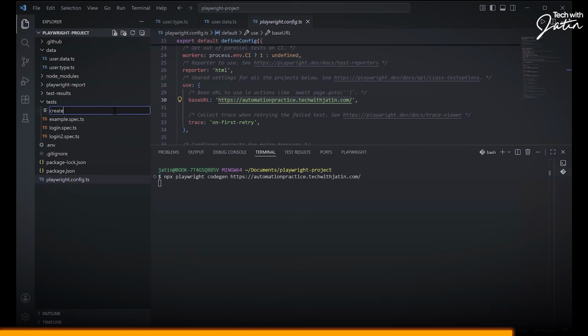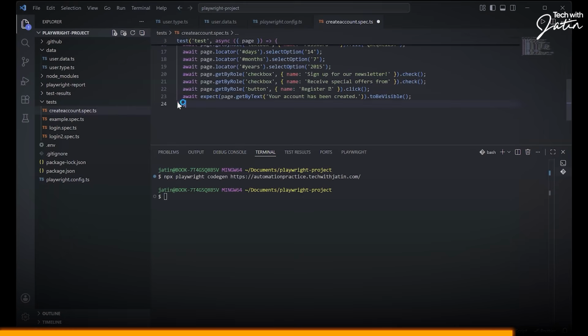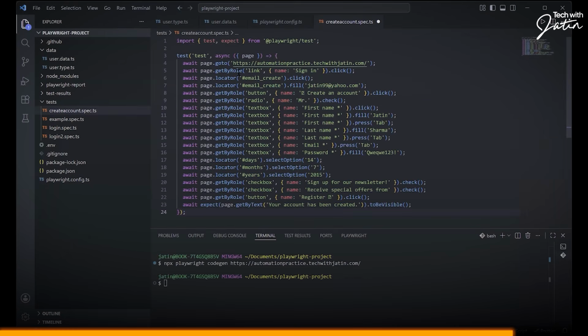I'm going to call this create account dot spec.ts. Paste this over here. What is the first thing that we will be doing? We will be optimizing this particular code. So this is going to have the backward slash. It's going to first click on the sign in.